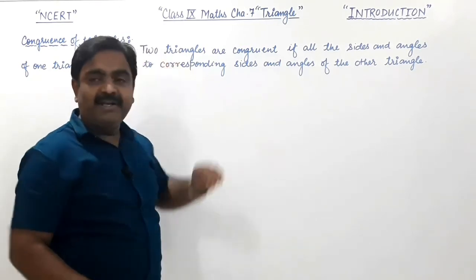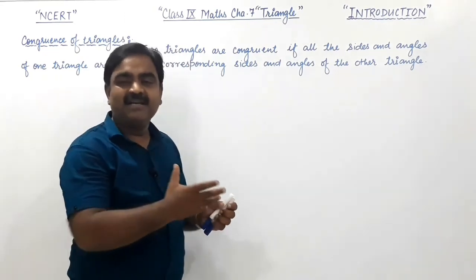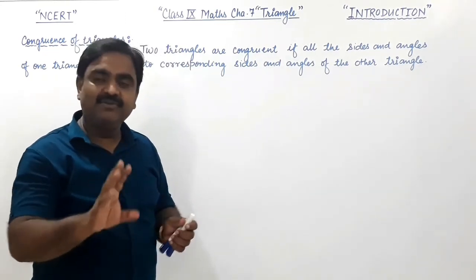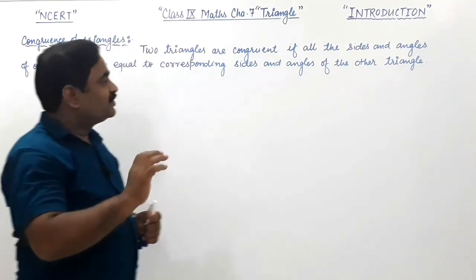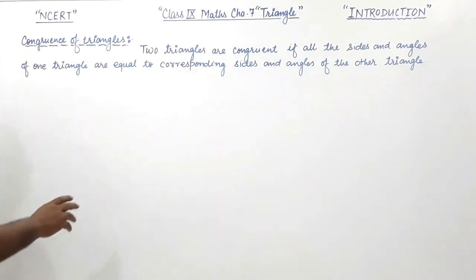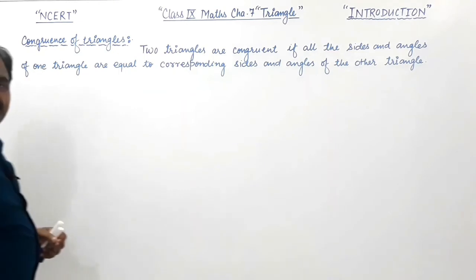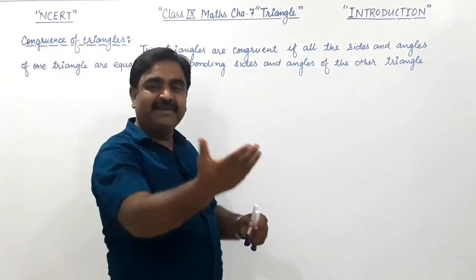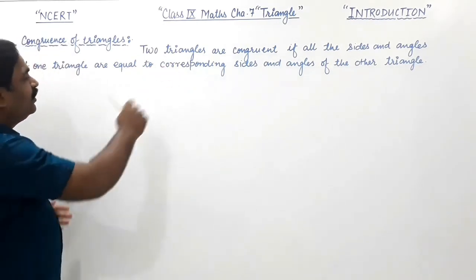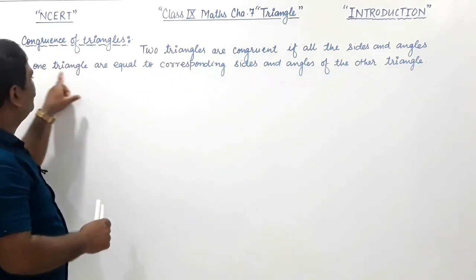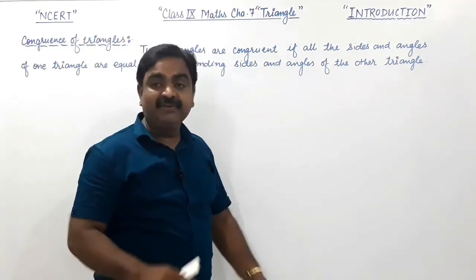Understanding the meaning of the word corresponding is very easy, as we are going to explain now. Suppose two congruent triangles are given. As you have written, two triangles are congruent if all the sides and angles of one triangle are equal to the corresponding sides and angles of the other triangle.